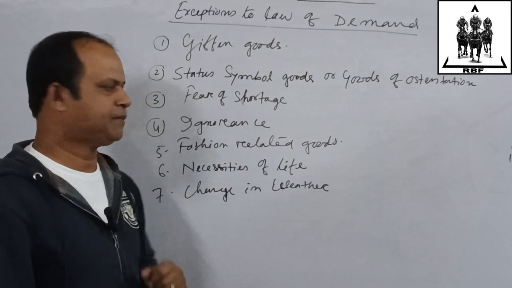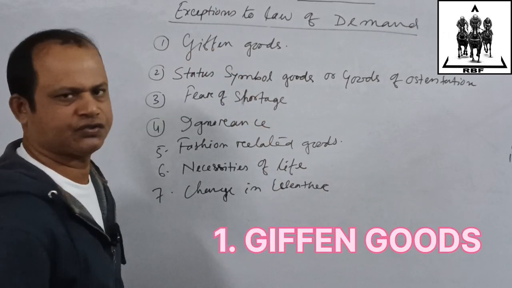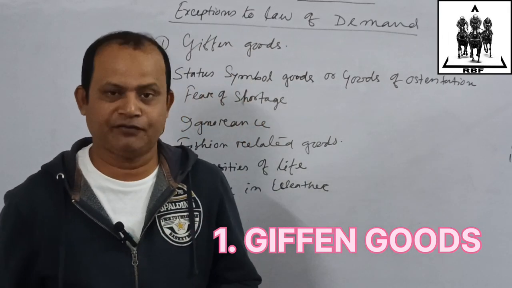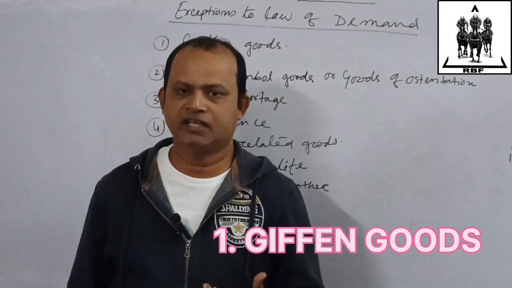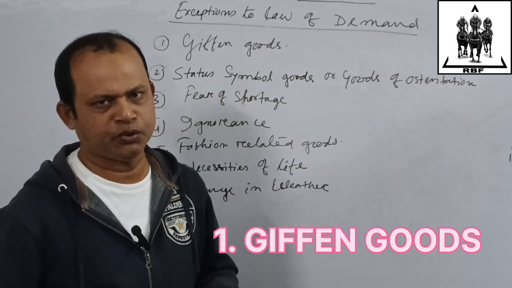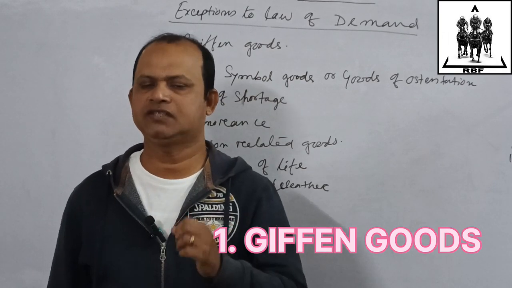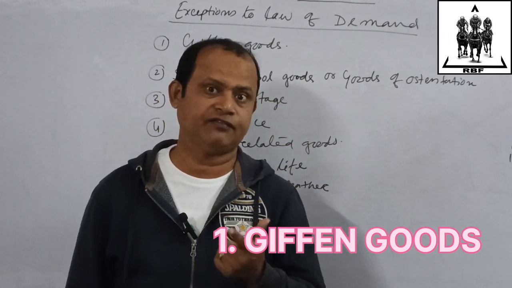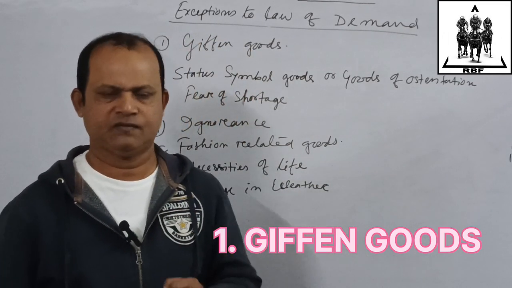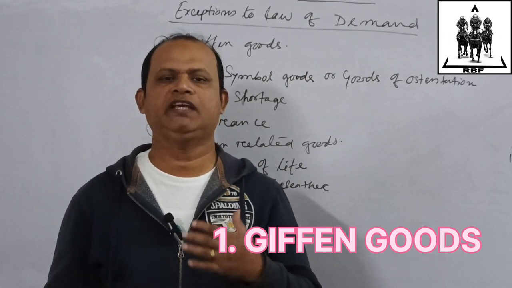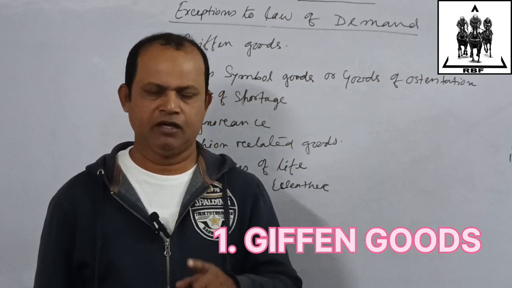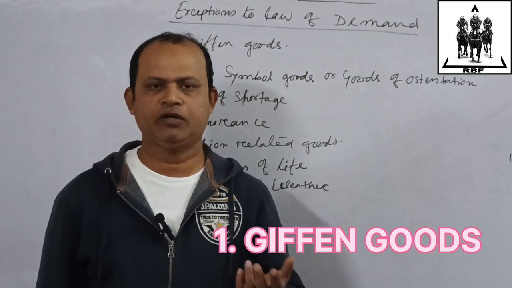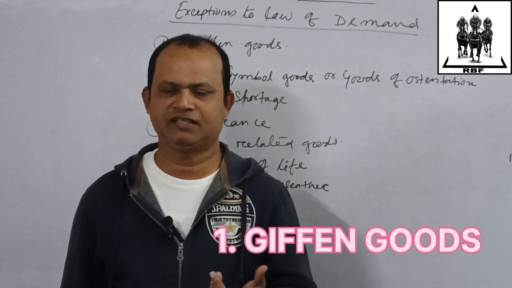Now, what are the exceptions? Number one, Giffen goods. Actually, there is no such goods known as Giffen goods as a separate category. It is Sir Robert Giffen, the great economist, who propounded this concept. That is why it is named after him. Now, what are Giffen goods? Giffen goods are comparatively inferior goods where, when the price of those goods decreases, demand doesn't increase. Even when price increases, then only demand increases.